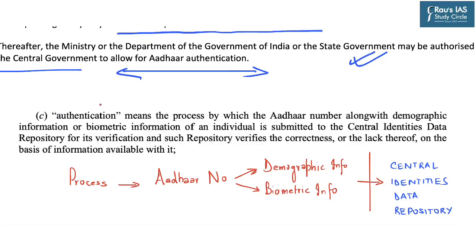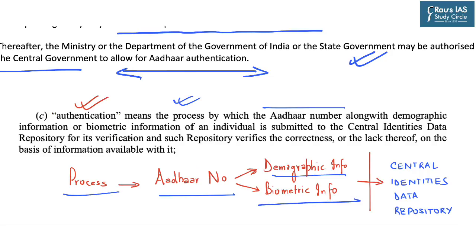Now, according to the Aadhaar Act, authentication means the process by which the Aadhaar number of a person along with their demographic information or biometric information is submitted to the Central Identities Data Repository.